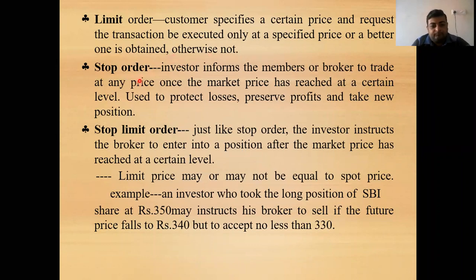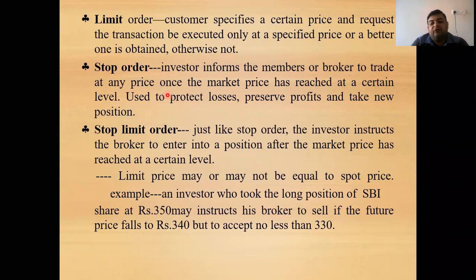Next, the stop order. The investor informs the member or the broker to trade at any price once the market price has reached a certain level, used to protect losses, preserve profit, and take a new position. Now, what is a stop order? It is also known as a stop loss. For example, a consumer has bought shares of JP Infratel at the rate of rupees 2 per share.